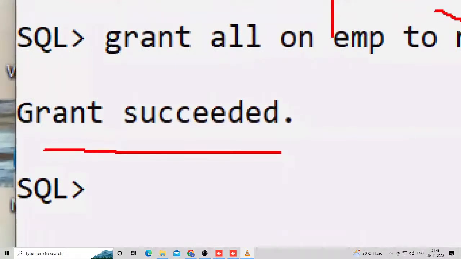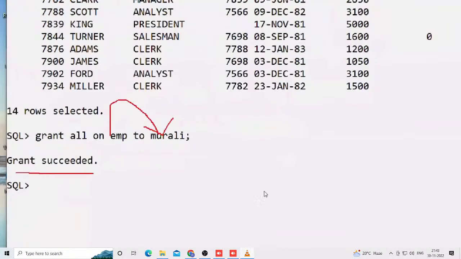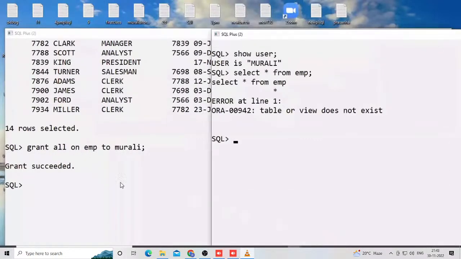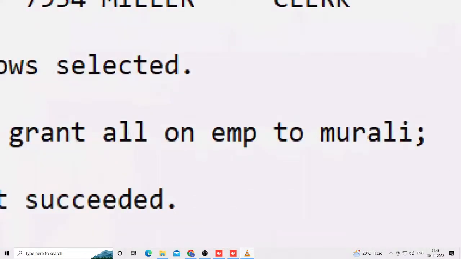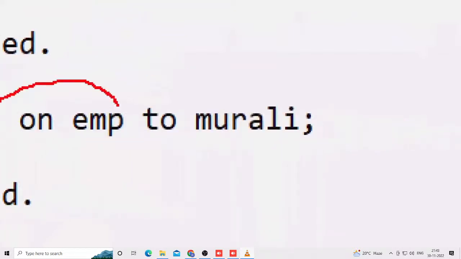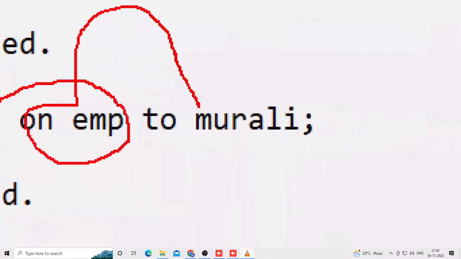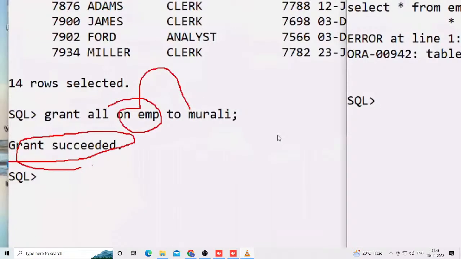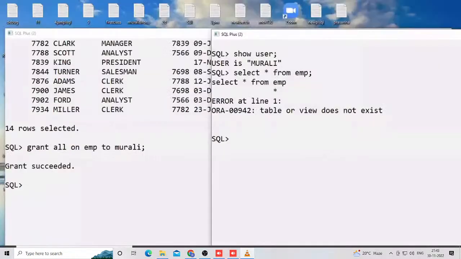You will also become familiar with these things in future. Logically tell me, once they are giving permission, this Scott employee is giving permission to Murali. Here grant is succeeded, a message displayed in a relational data model product. Now the Murali employee tries to access the Scott user EMP table.